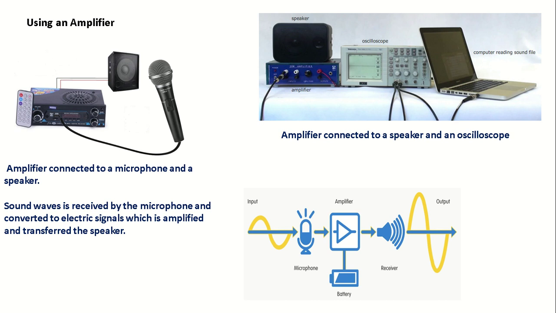It's quite easy to connect it. Make sure you connect it in the proper direction, in the proper region of the amplifier. The sound wave is received by the microphone, converted to an electrical signal, then amplified, and transferred back to the speaker to give out a larger output like what we have here. In this case, it's an amplifier connected to a speaker as well as an oscilloscope to be able to study how the amplitude changes.